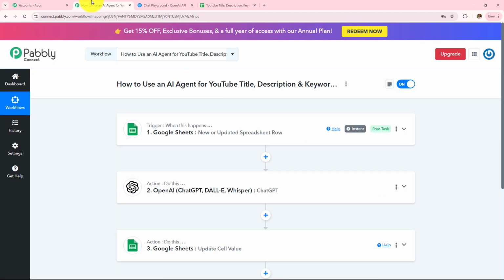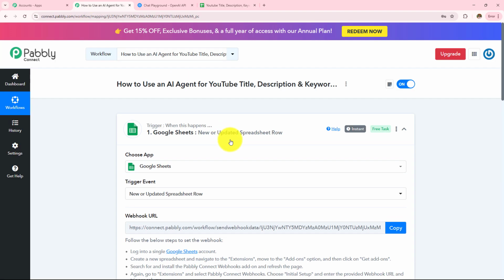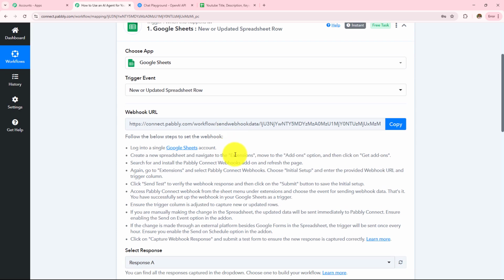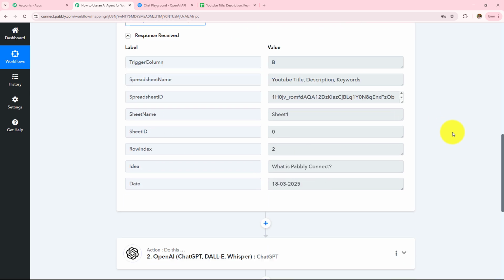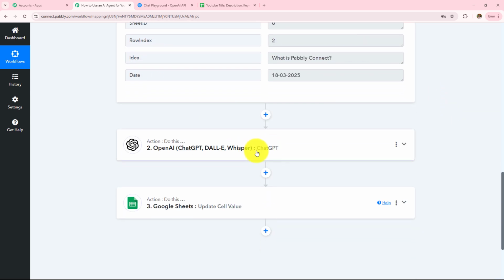So now to summarize, we took Google Sheets as a trigger application where we made connection with Pabbly Connect. We entered the data in this particular spreadsheet and received that response here. Then we moved to the next step where we wanted to generate title, description, and keywords for this YouTube video idea.